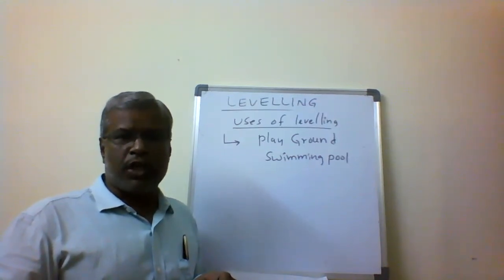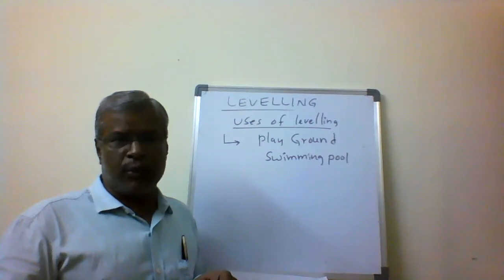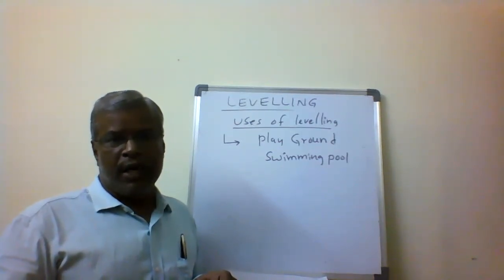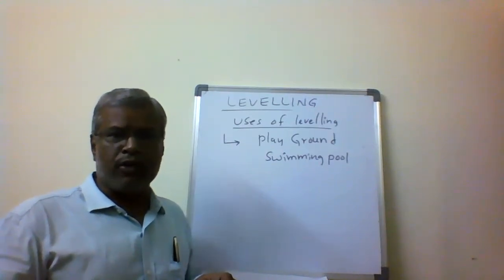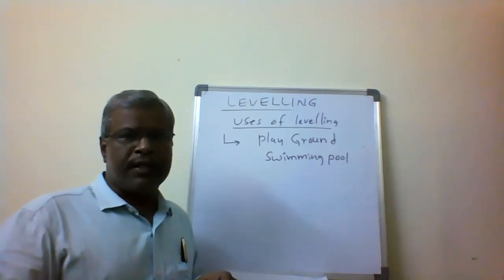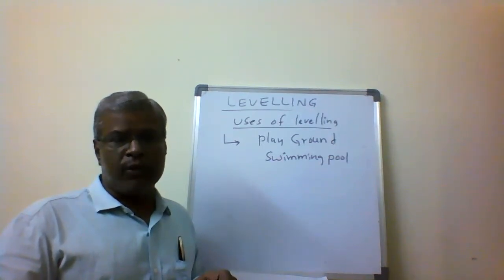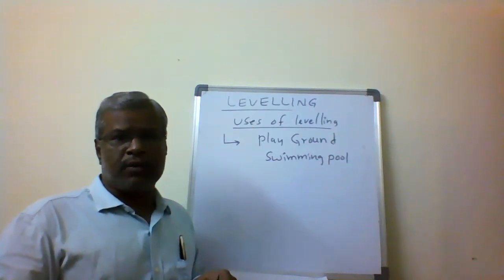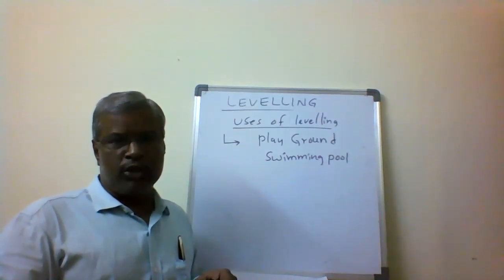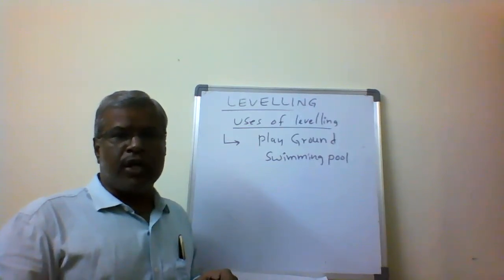If I want to construct a road, the road length and width are constructed with the principle of leveling only. Here also we see the longitudinal direction as well as the transverse direction; the length and the width of the road are prepared with respect to the levels. In the road, the central or crown position will be at the highest elevation and the sides at the lowest position. That is the way the road is prepared.